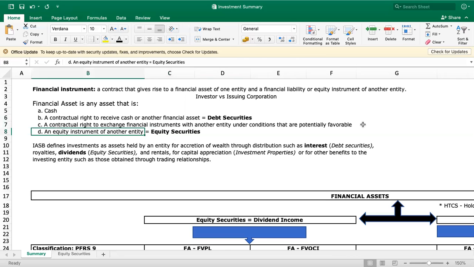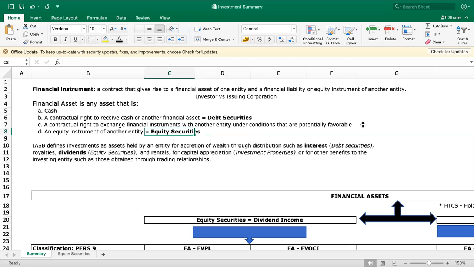Our investment in another company is treated by them as part of their shareholders' equity, because it is an equity instrument of another entity. On our part, it's an investment when we purchase stocks and own shares of a certain corporation. But from the corporation's perspective, that is additional equity, additional to their shareholders' equity. That is why they are called equity securities.